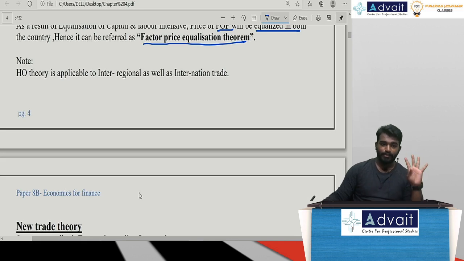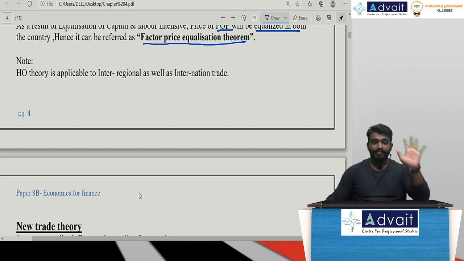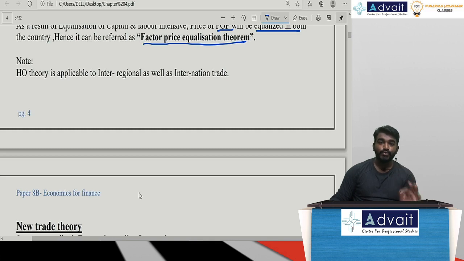So, sir, 4 important theories have been done. Theory number 1, mercantile view. Theory number 2, absolute advantage theory. Theory number 3, comparative advantage theory. Theory number 4, HO theory, Heckscher-Ohlin theory. Sir, the 5th one is called the new trade theory, in which the same commodity is going to be exported as well as imported. Sir, one single same commodity.